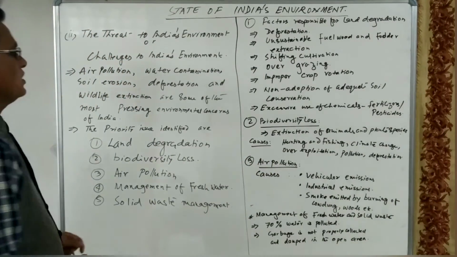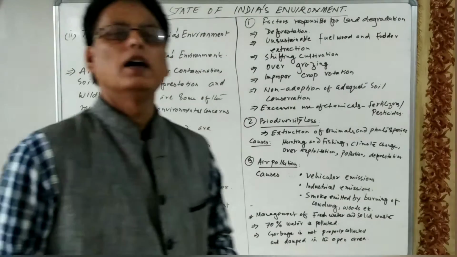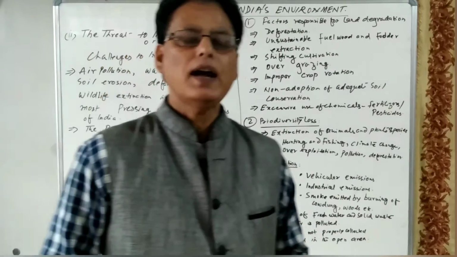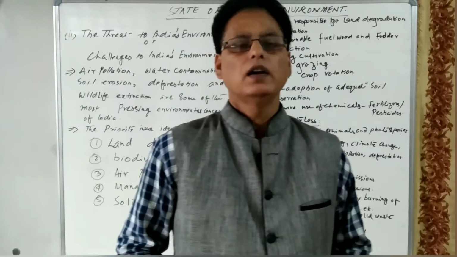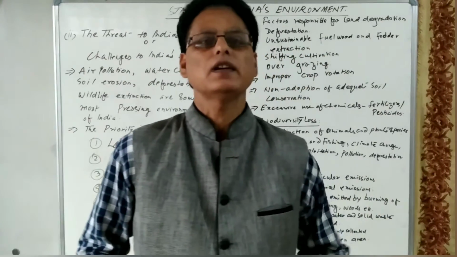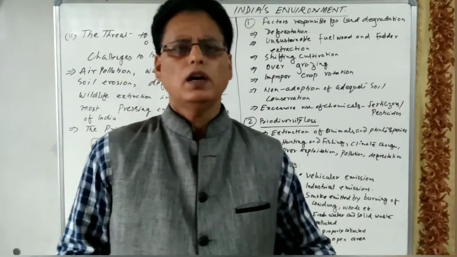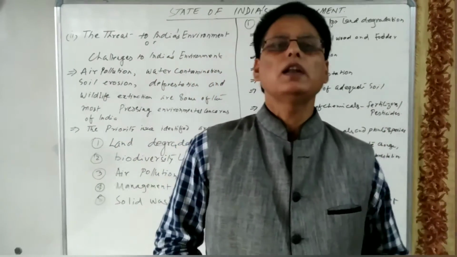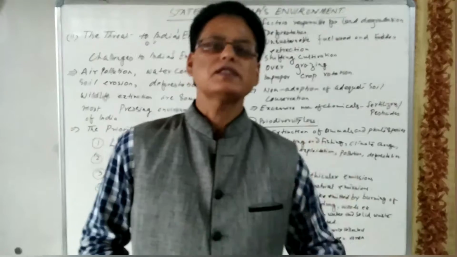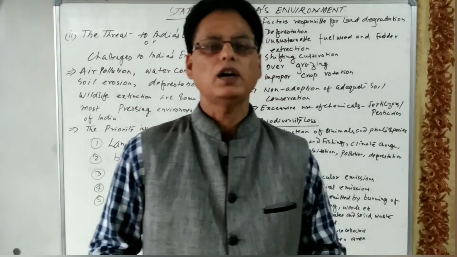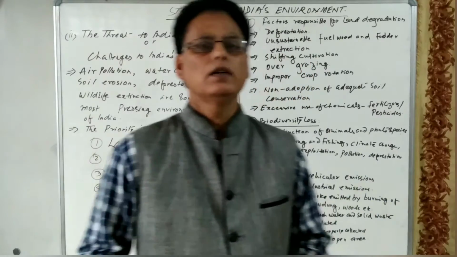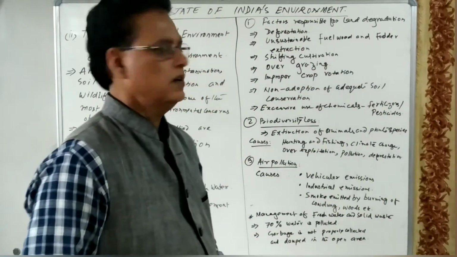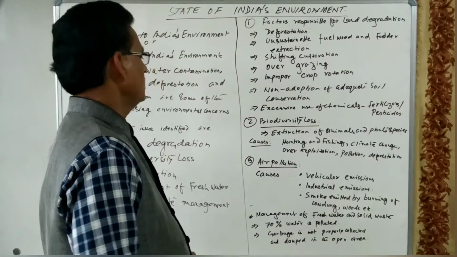The second one is diversity loss. Nowadays, different animal and plant species are declining day by day. They are becoming extinct. There are certain animal and plant species that have already vanished from the earth, and several causes are there for the extinction of biodiversity.